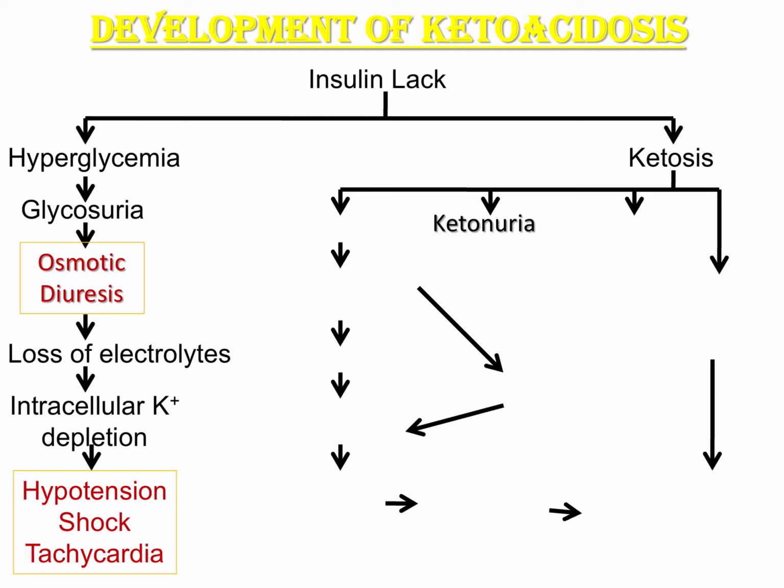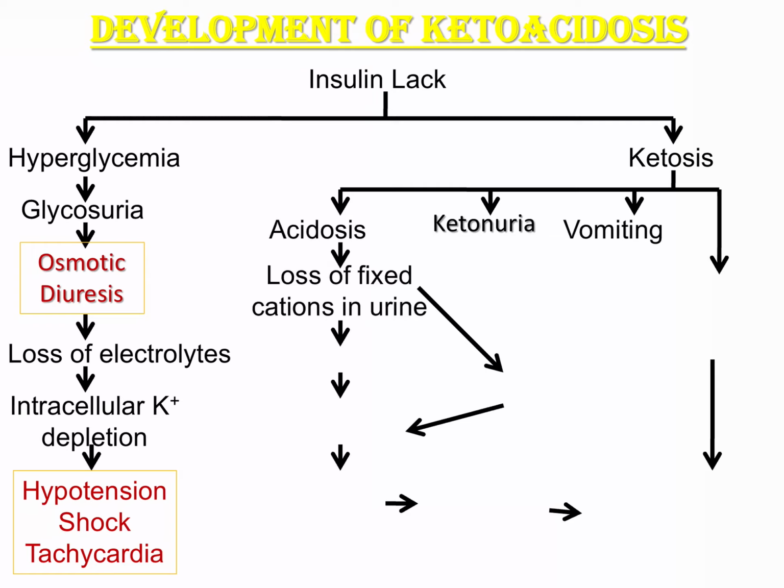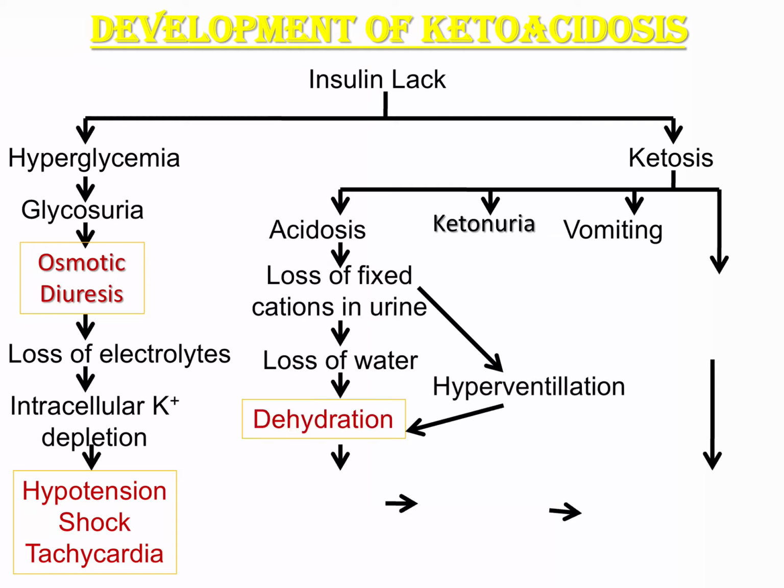Ketones in the blood are going to be filtered and excreted in the urine. Ketone bodies can cause vomiting. Ketone bodies are acids, so they produce acidosis. So with acidosis, there will be fixed loss of cations, along with that there will be loss of water, and it's going to cause dehydration.